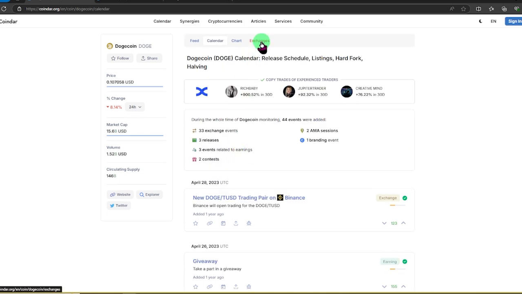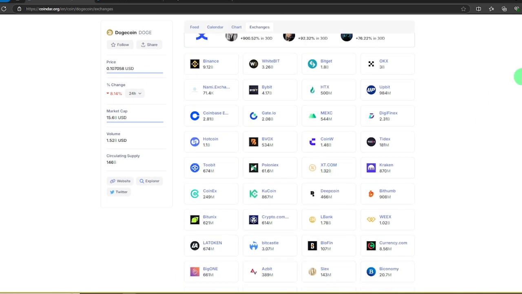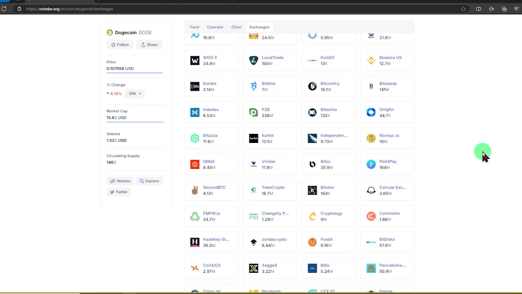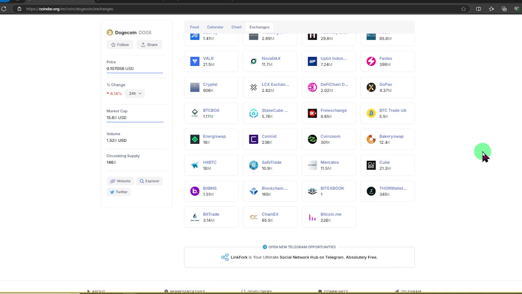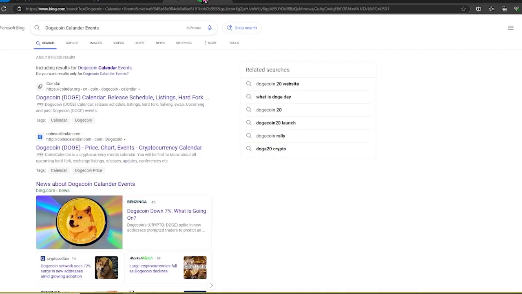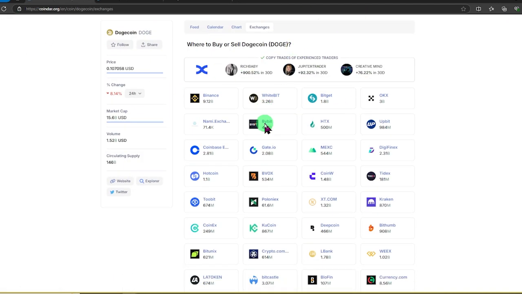If you go to the fourth option or tab which says exchanges, you can now see all the current cryptocurrency listings for Dogecoin that is basically centralized and even decentralized. And trust me, there's a lot, but this is a really good website. You can do the same thing with other cryptocurrencies. Just type in here calendar events and then go under to Coiner completely for free.